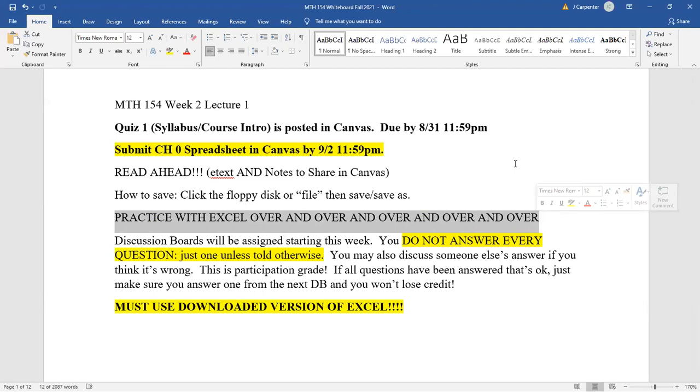So when you complete this Chapter 0 file, if you feel like you still don't understand how to fill cells down, that you still don't know how to change the width of a cell or how to make a chart, do it again, because this stuff is not going to go away. The stuff that we do in this file is going to be used over and over and over. And while we aren't going to be building these from scratch generally, the techniques we use in building it from scratch will be used regularly. So I cannot discount the importance of practicing with Excel over and over and over.